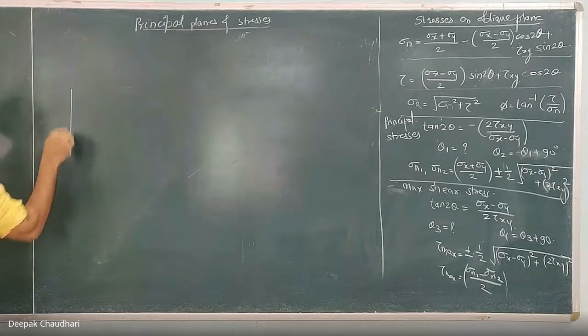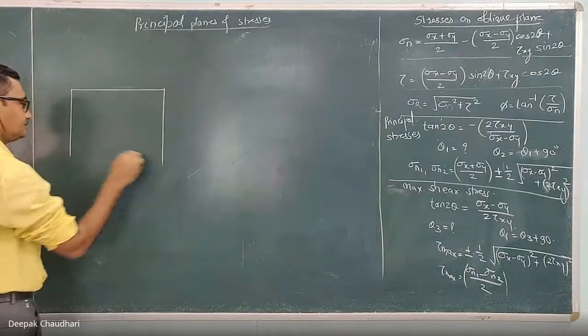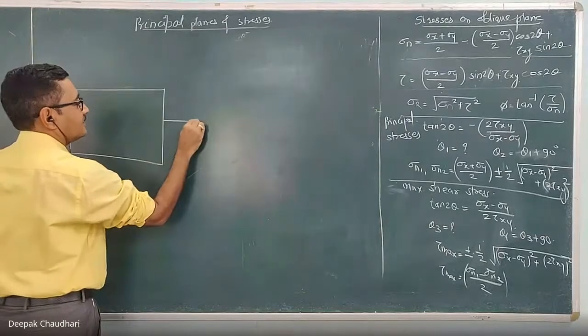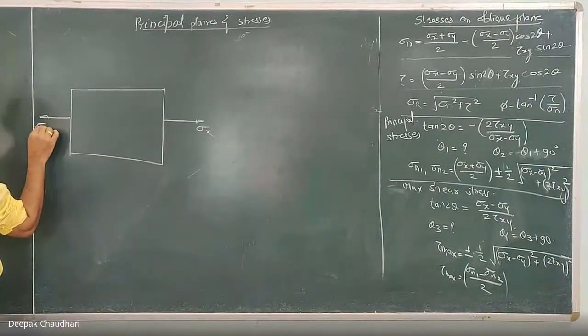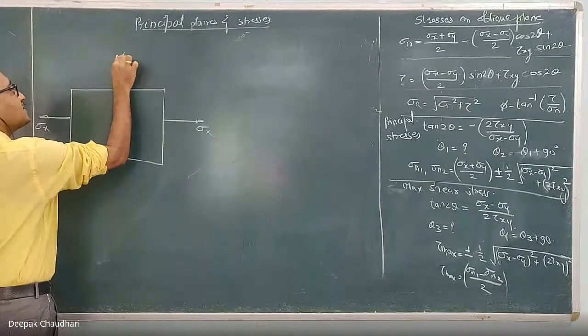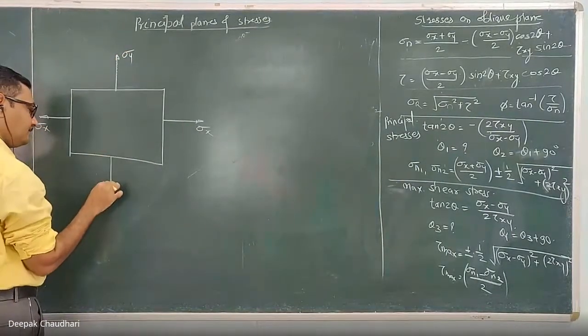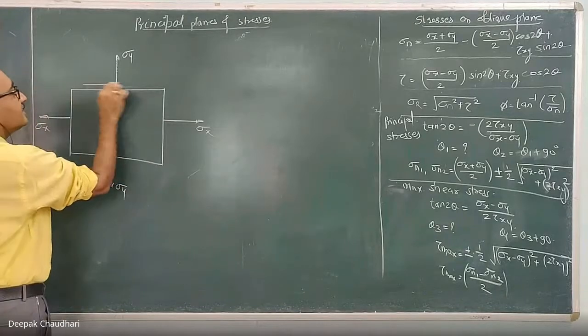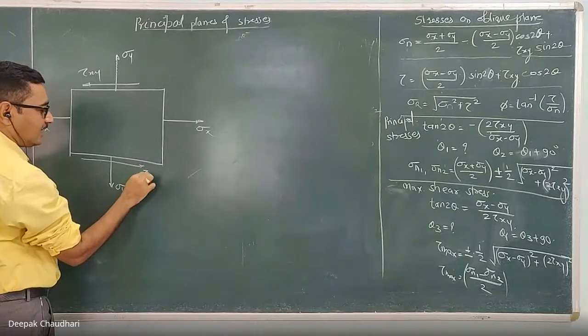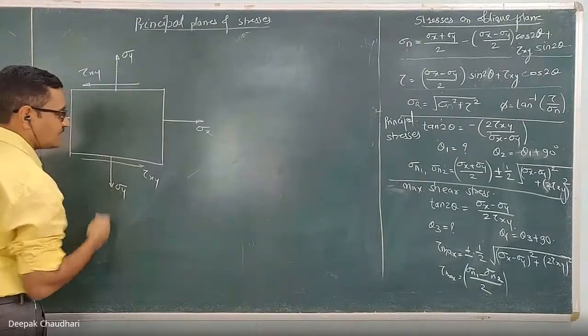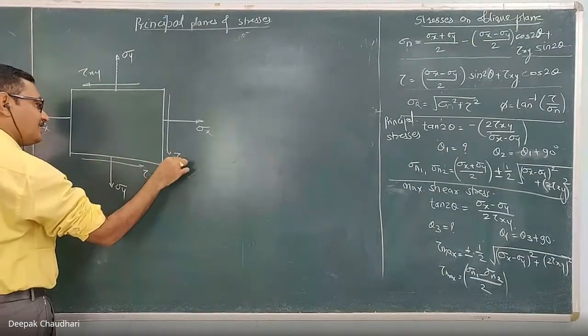Let's consider this is one strain body. The stress in x direction is sigma x, normal stress in x direction. Normal stress in y direction is sigma y. This is the shear stress tau xy in xy plane, reactive shear stress, active, reactive, and this is complementary.